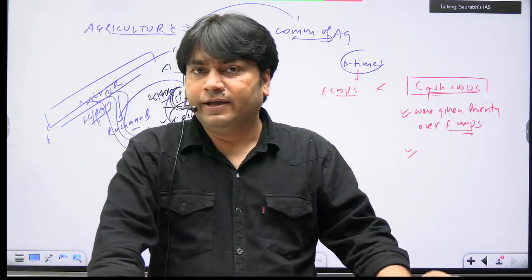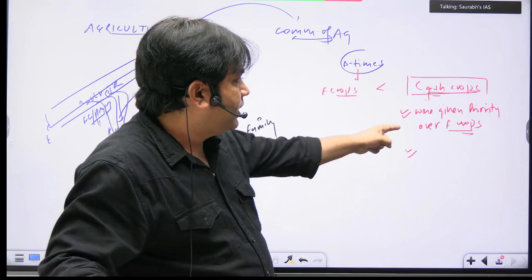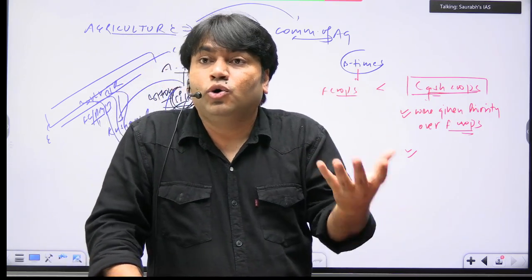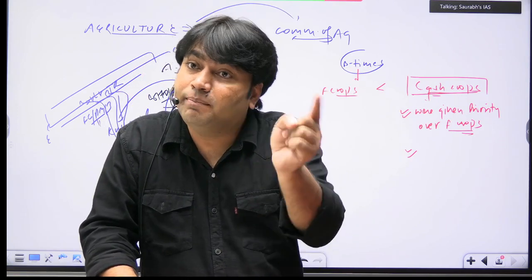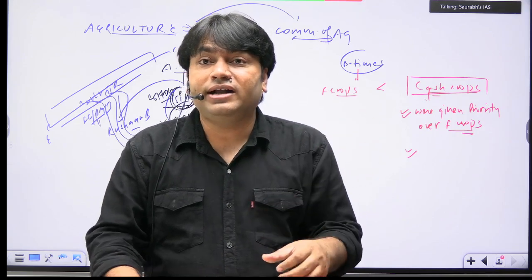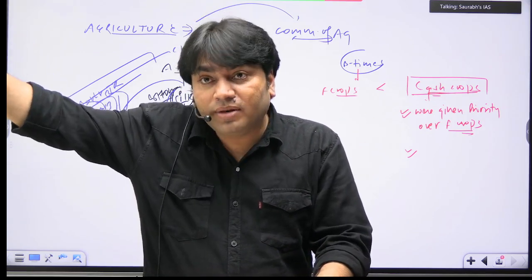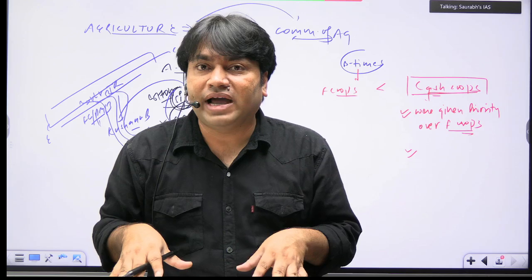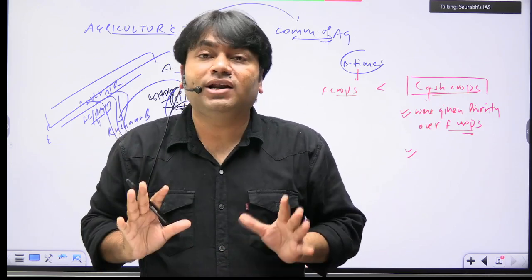And second point, क्या हो रहा है? Okay, which cash crops Indians have to grow? Who is deciding? Company is deciding. And company is deciding looking at its demand in the European market. Company is intermediary. So who will get maximum benefit? Company will get maximum benefit.